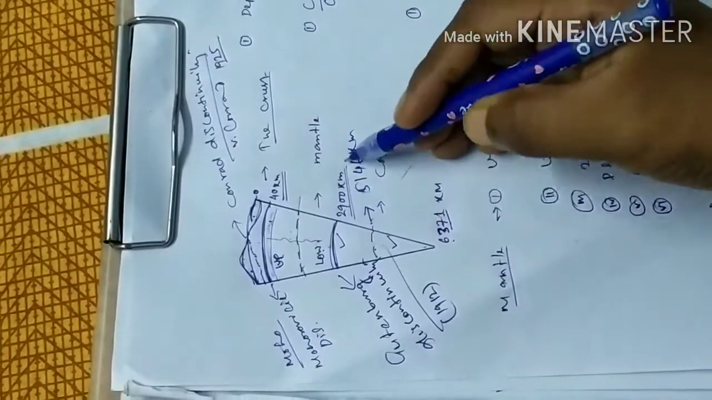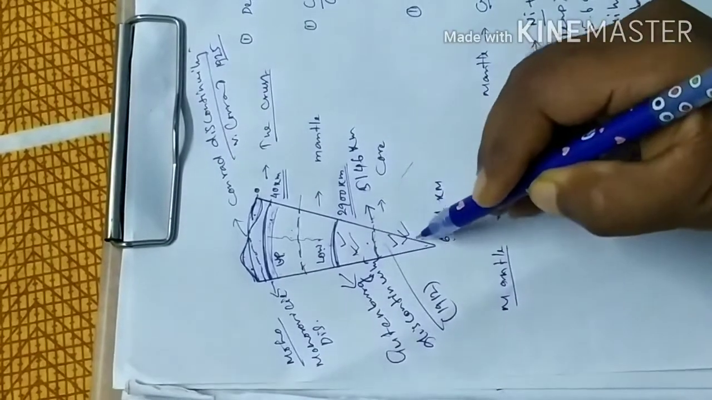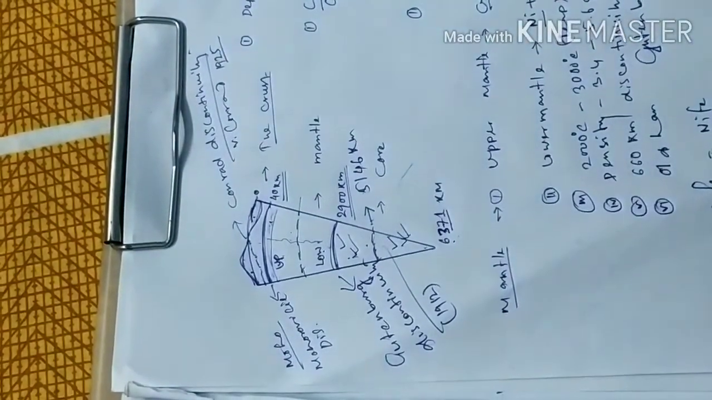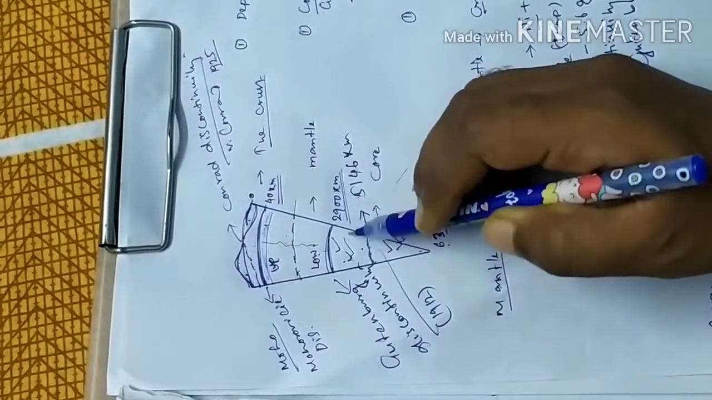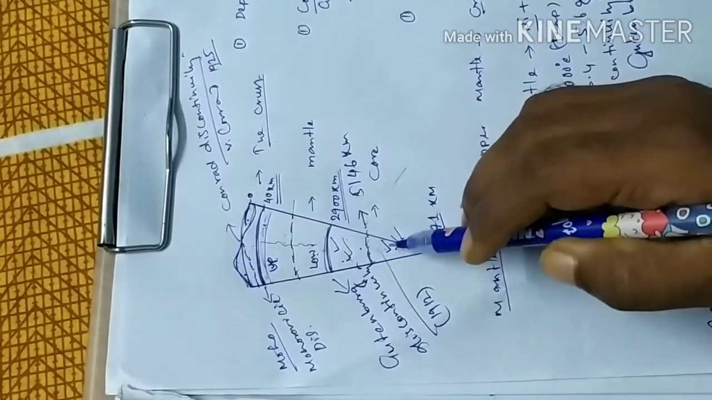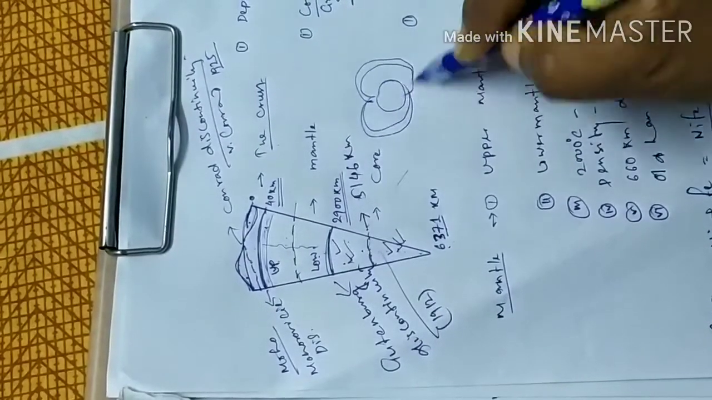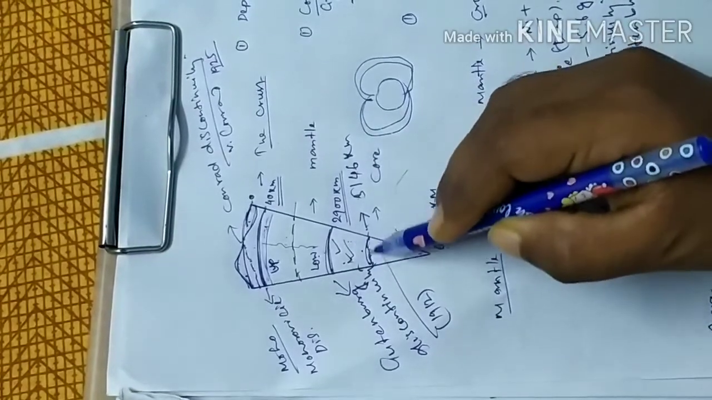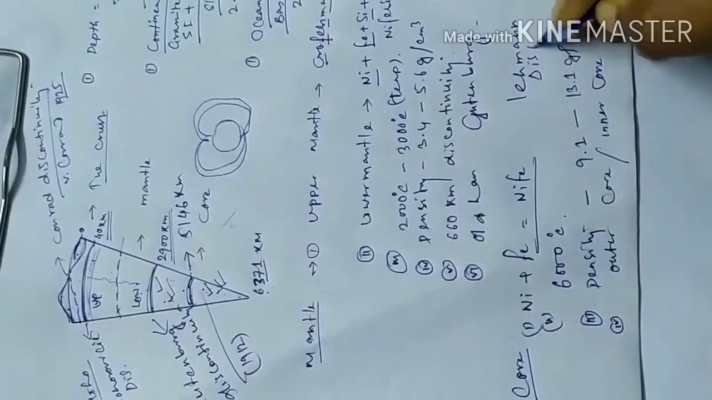The outer core is in liquid form. That's why the S waves cannot go through it and create a shadow zone, and the inner core is in solid form, and it is responsible for the Earth's magnetic field creation. Lehmann discontinuity is situated between the outer core and inner core.